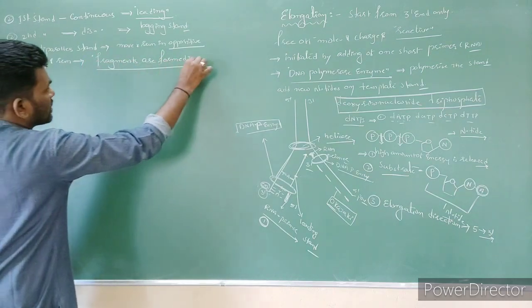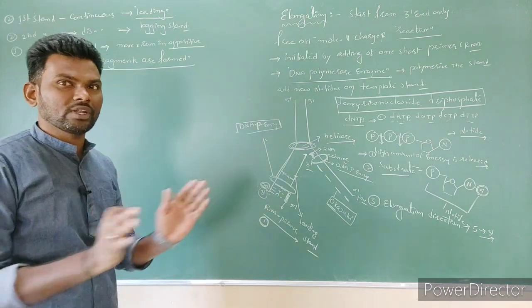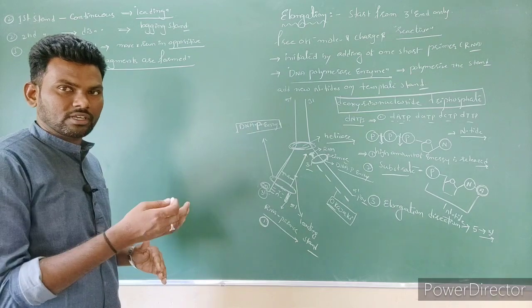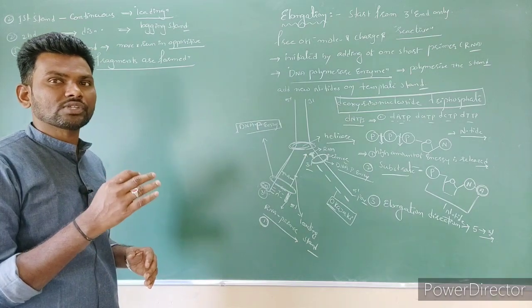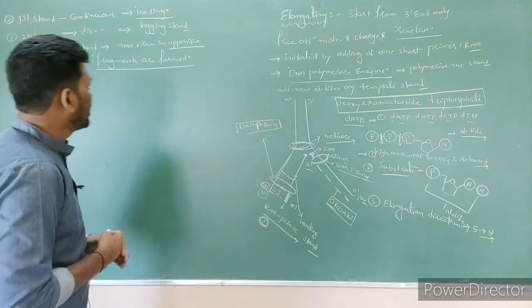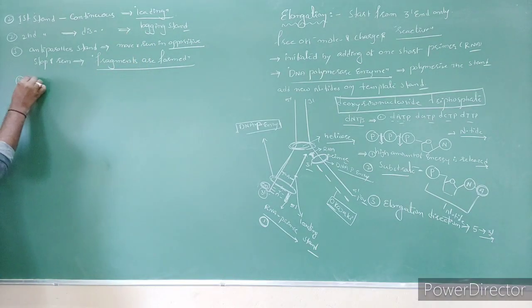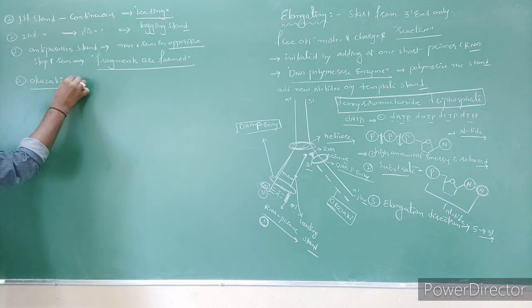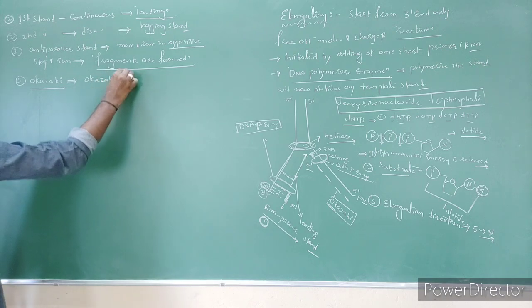Before 1960, all scientists believed that both strands were continuous strands. But after 1960, Okazaki, one Japanese scientist, proposed that the second strand is not a continuous strand, it is a discontinuous strand. His name is what? Okazaki. So by the name of the scientist, they are called Okazaki fragments.